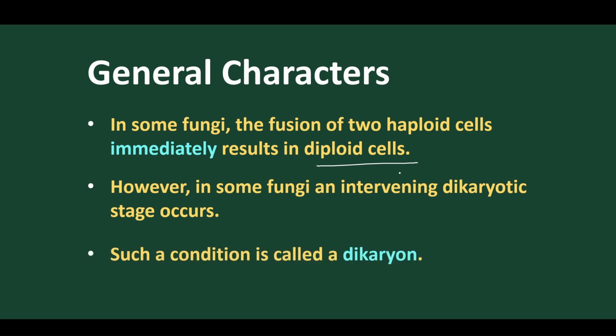Such a condition is called a dikaryon. In some fungi we find the dikaryotic phase present, called a dikaryon, but in some fungi there is no dikaryotic phase. Suddenly we find diploid cells after the union of the two nuclei.